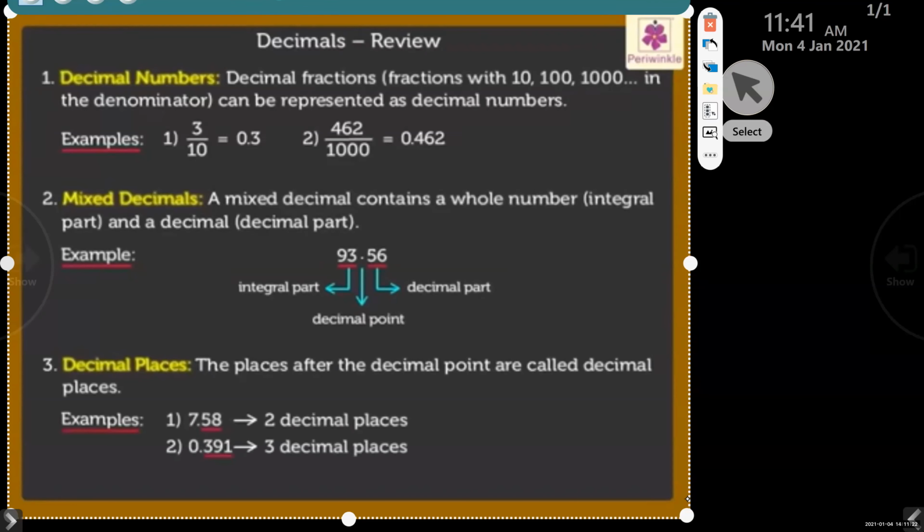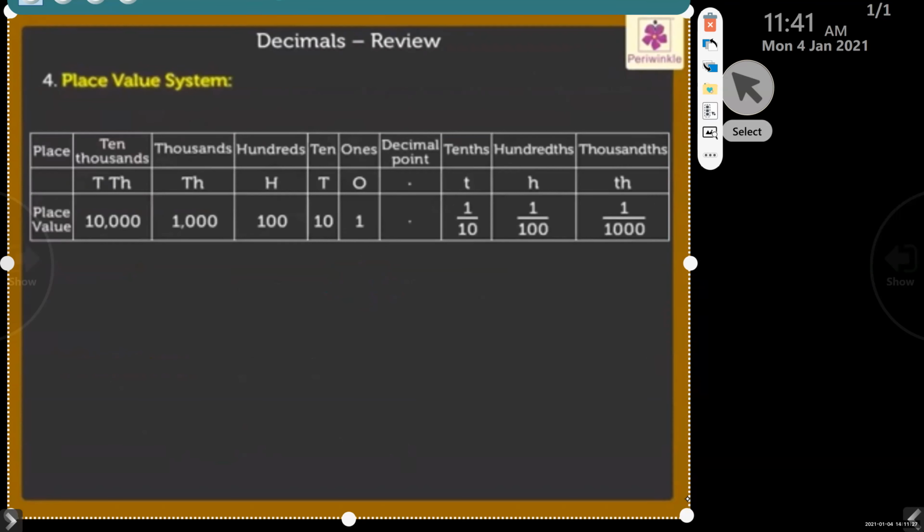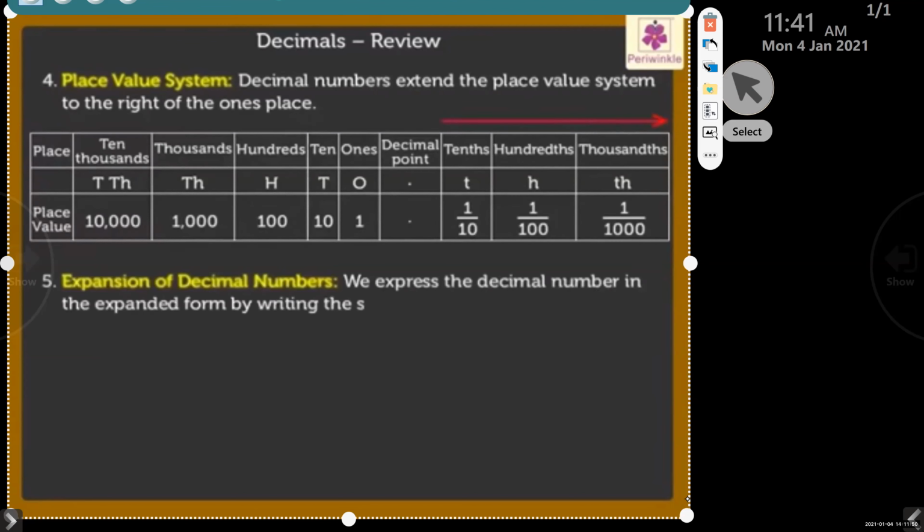Place value system. The table here shows that decimal numbers extend the place value system to the right of the ones place. Expansion of decimal numbers. We already know that we express the decimal number in the expanded form by writing the sum of the value of each digit in the given number.